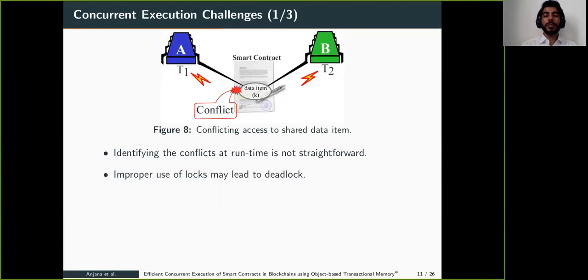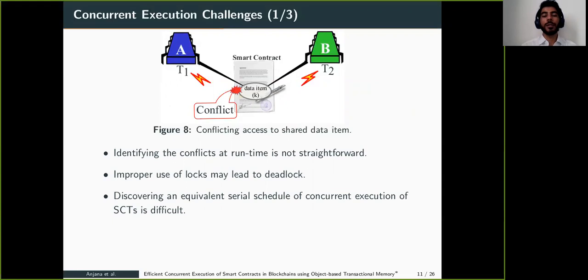Improper use of a lock-based solution may lead to deadlock. So if we use locks to make it thread safe, it is possible that the solution may lead to deadlock. So we have to be very careful about it.